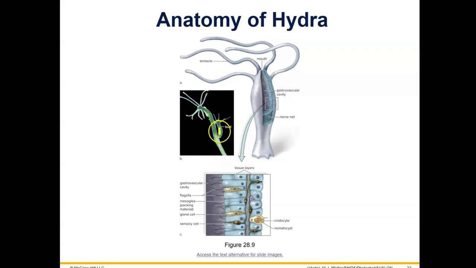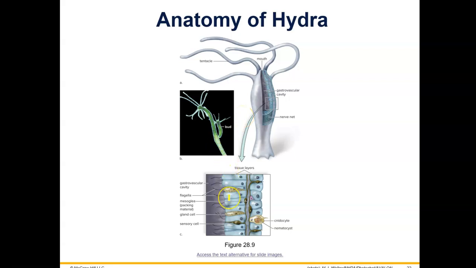And this is a good picture of budding. The hydra forms a little bud. This is asexual reproduction in a hydra. They form a little bud on the side of their body, and that little bud forms into a baby hydra, which grows into an adult hydra.